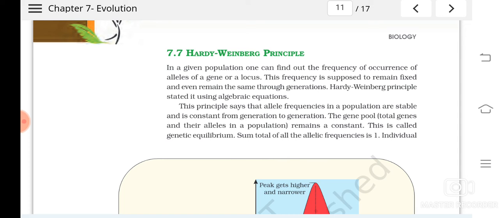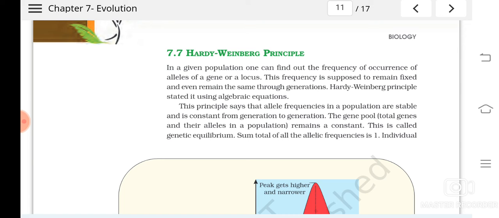This is applicable only to a population which is isolated. There should not be any migration or gene flow, all of which I am going to explain one by one. There should not be any exchange of genes, so their alleles should remain constant. How it remains constant, I will explain through the various factors that change these frequencies.